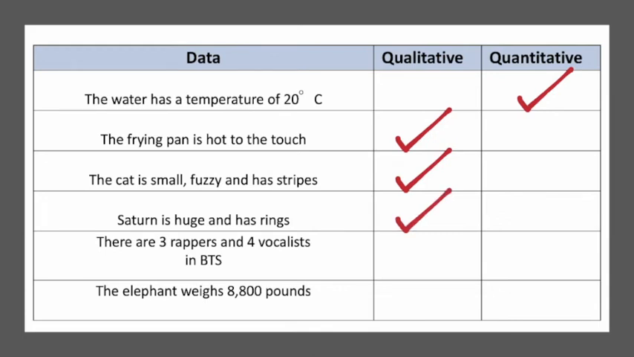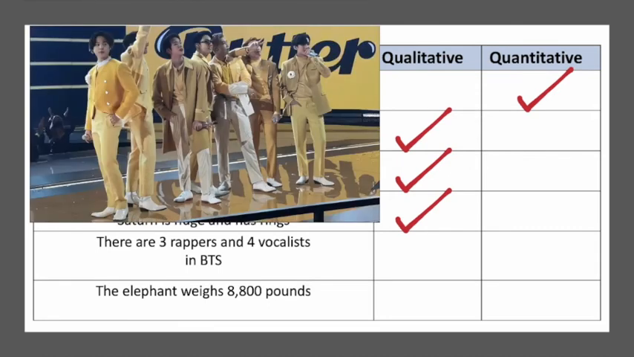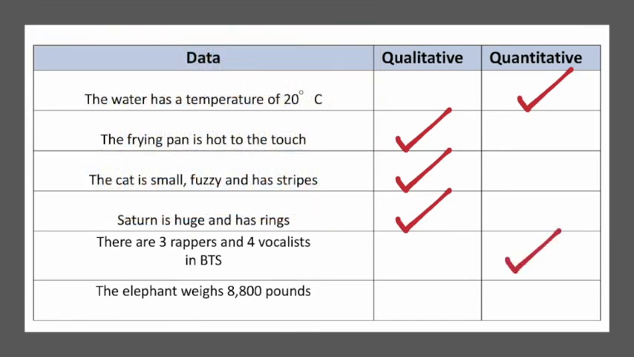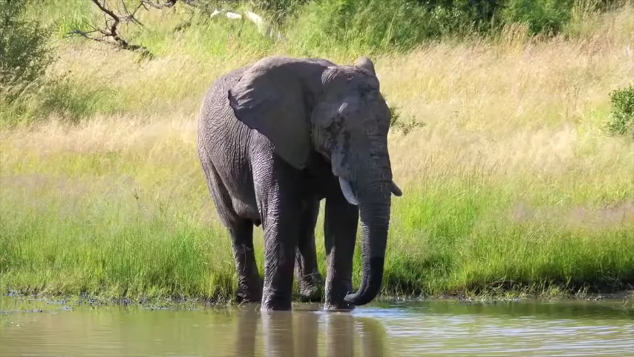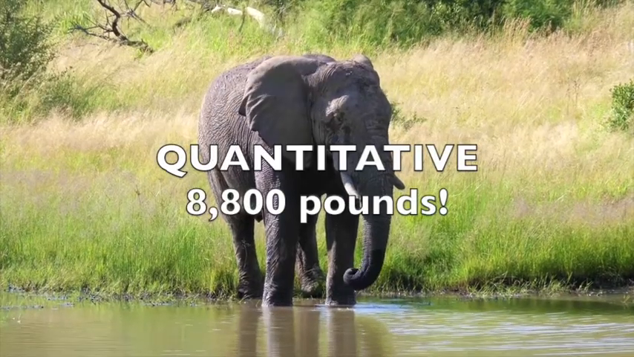There are 3 rappers and 4 vocalists in BTS. Okay, we've got numbers here. This is quantitative. The elephant weighs 8,800 pounds. Once again, we have numbers. This is quantitative data.